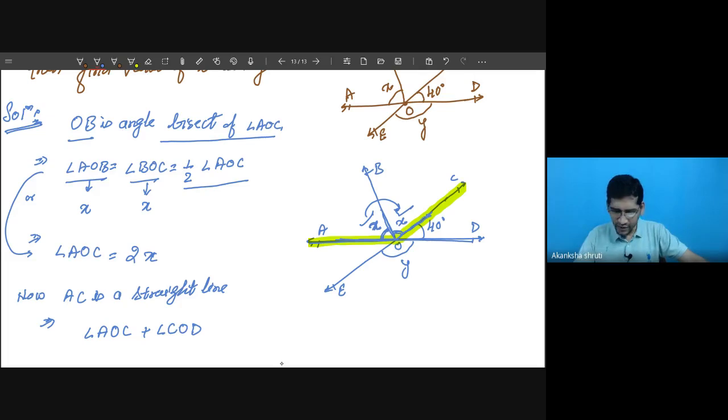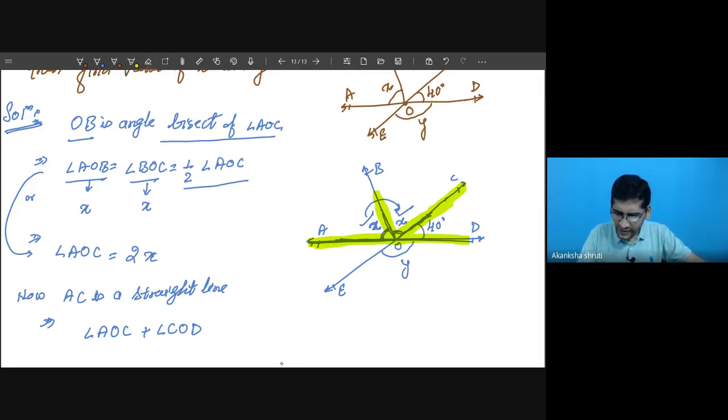Means this angle AOC. Are you getting, students? This is our angle AOC and this is our AOC what we have drawn, and the next one is our angle COD.